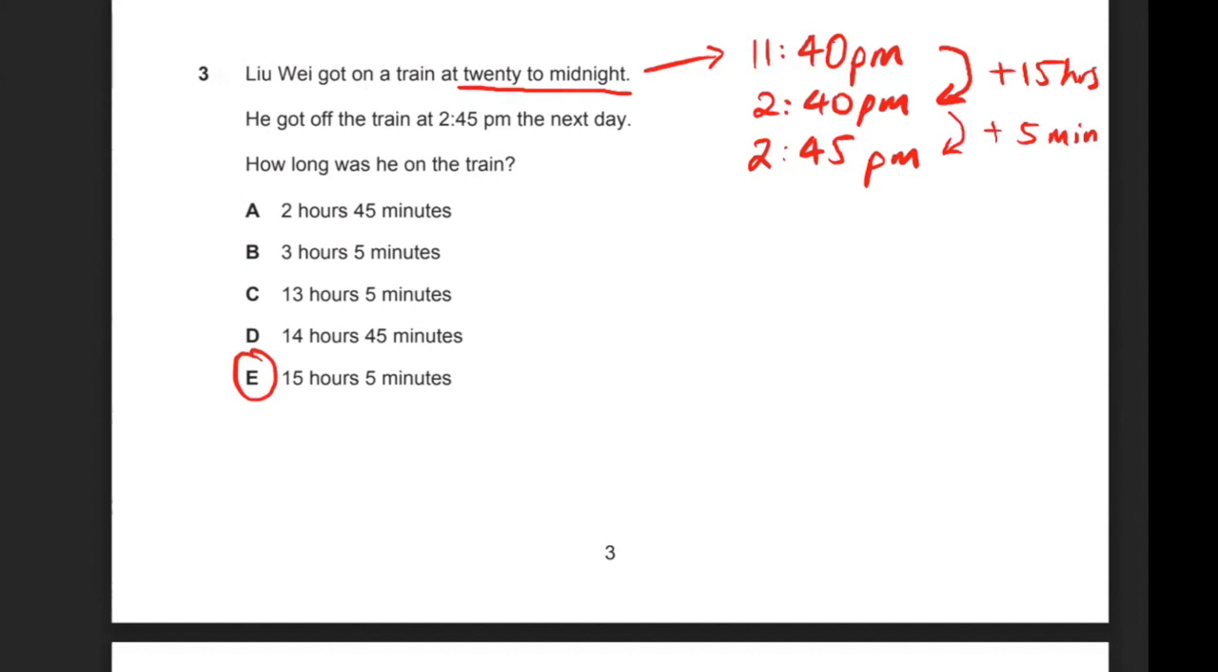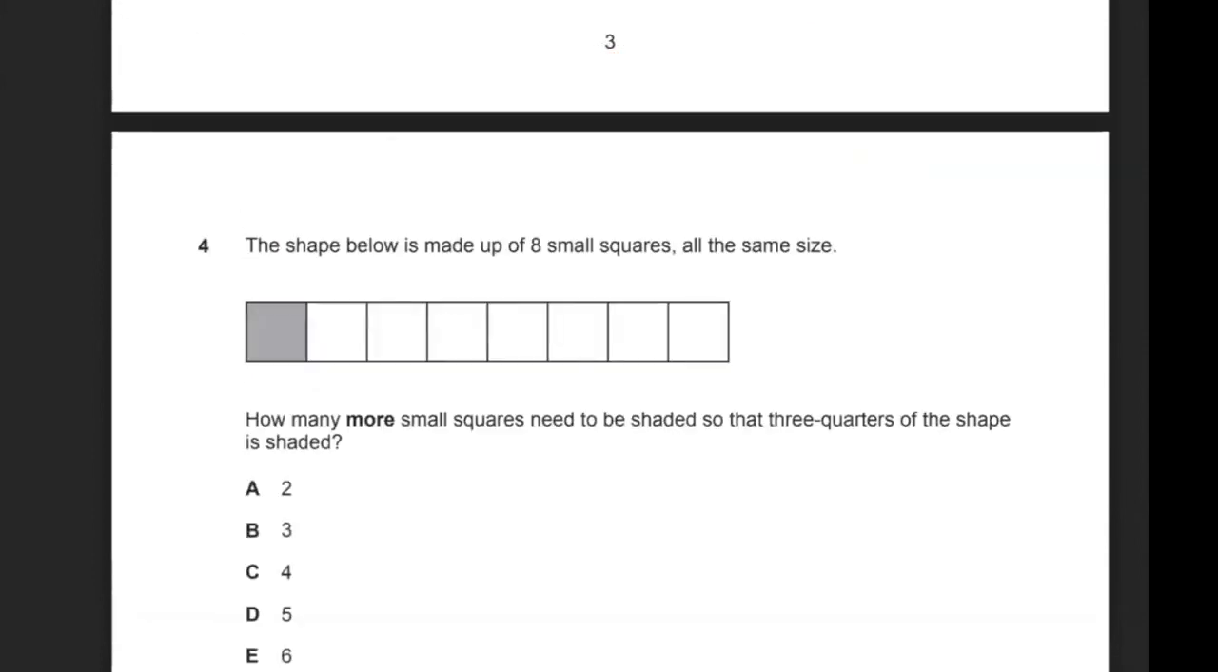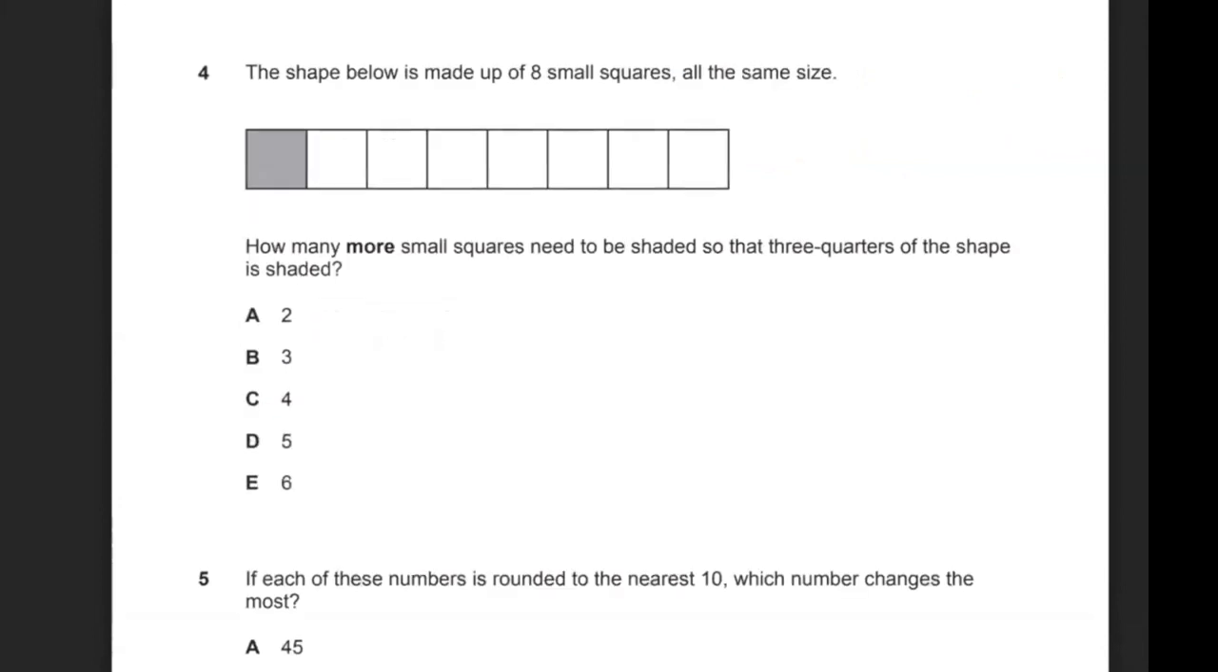Okay, moving on. Question 4, the shape below is made up of 8 small squares, all the same size. How many more squares need to be shaded so that 3/4 of the shape is shaded? So 3/4 of 8. So we're trying to find what 3/4 of 8 is.